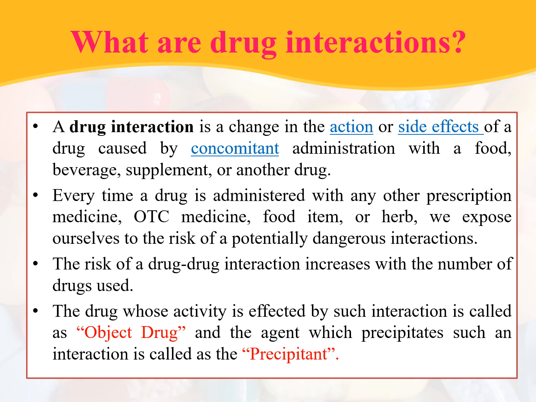Every time a drug is administered with other prescription medicine, OTC medicine, food item or herb, we expose ourselves to the risk of potentially dangerous interactions. The risk of drug interaction increases with the number of drugs used and is very common in polypharmacy. The drug whose activity is affected by such interactions is called the object drug, and the agent which precipitates such interaction is called the precipitant drug.